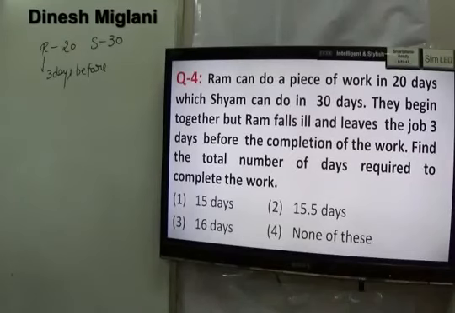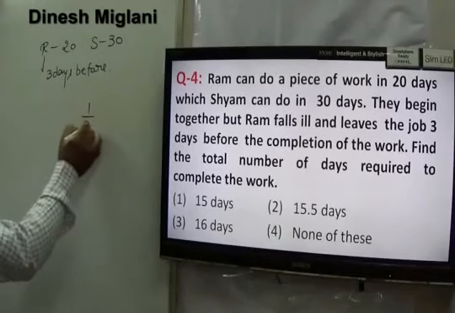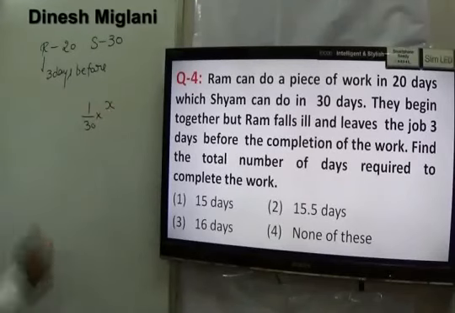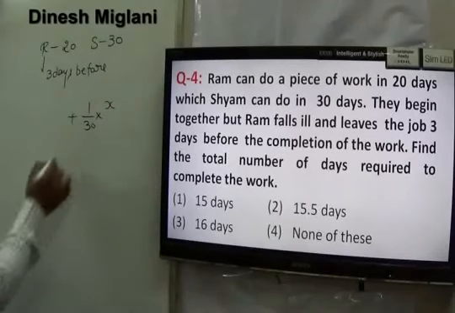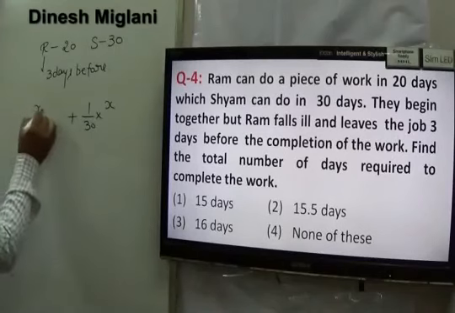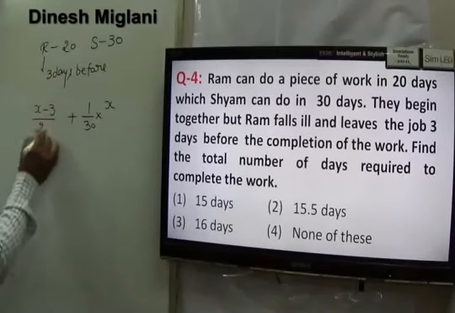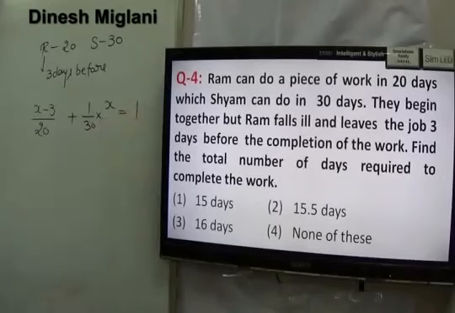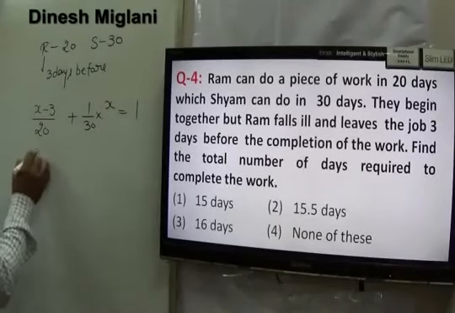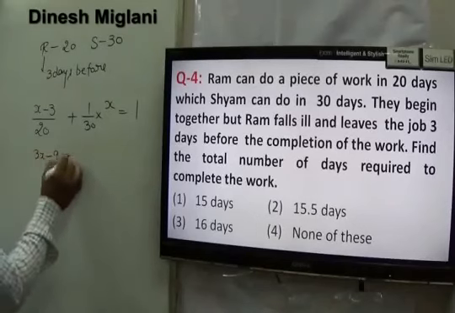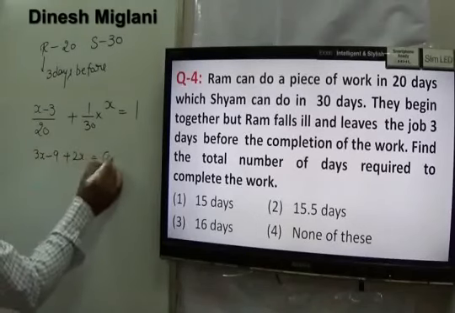Let us assume that the work is done in X days. It means Sham has worked for X days. How much work has he done? X upon 30. Ram left 3 days before completion of work. It means he has worked for X minus 3 days. Total work is equal to 1. Take the LCM 60. So you make it as 3x minus 9 plus 2x, that is equal to 60.